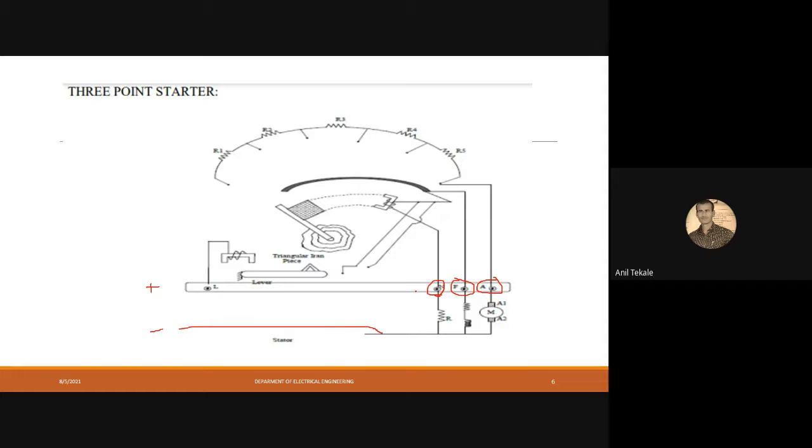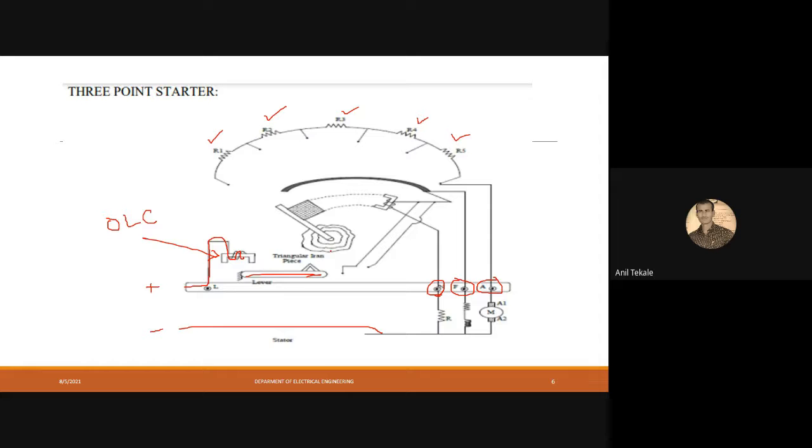That is the basic reason why it is known as a 3-point starter. Now I'll tell you how it works. Before going to the working, I would like to tell you the notation used here. Here you can see R1, R2, R3, R4, R5, all connected in series to each other. The supply is given to the L terminal line, which goes to this coil. That coil is known as the overload coil.